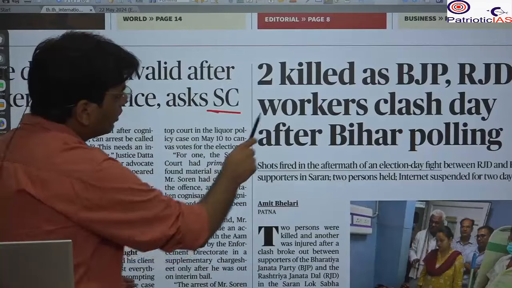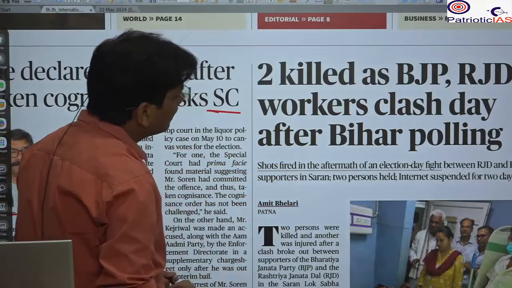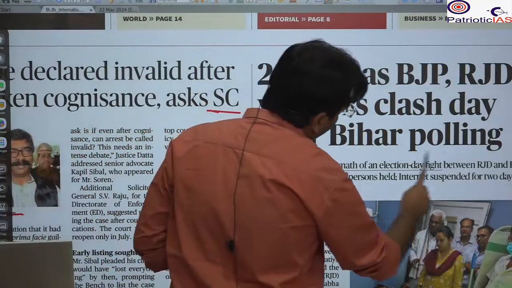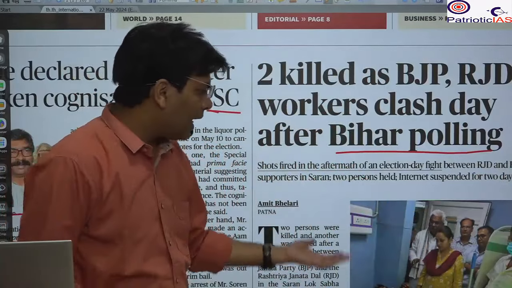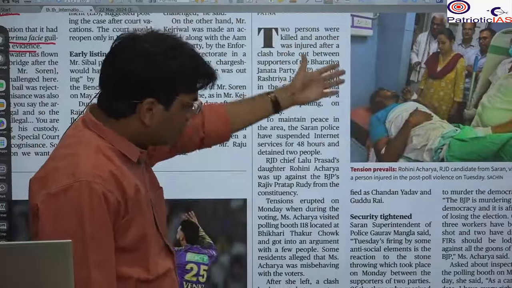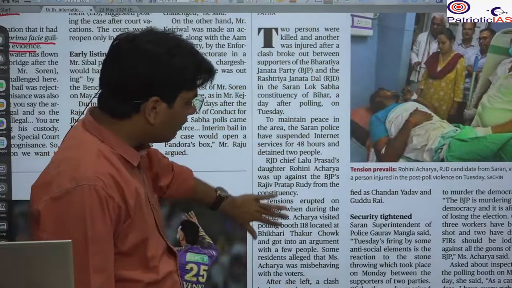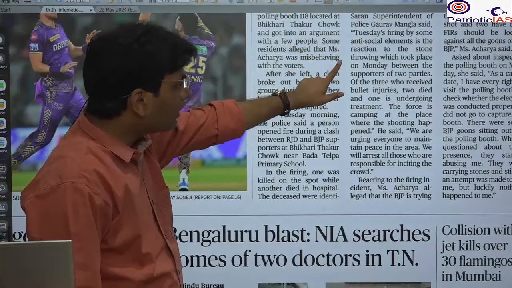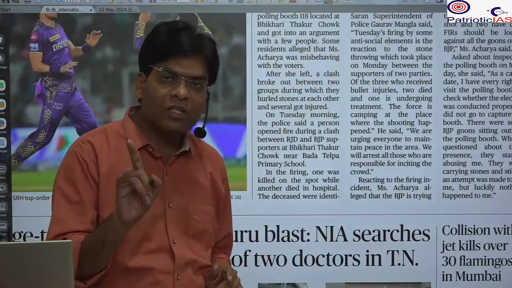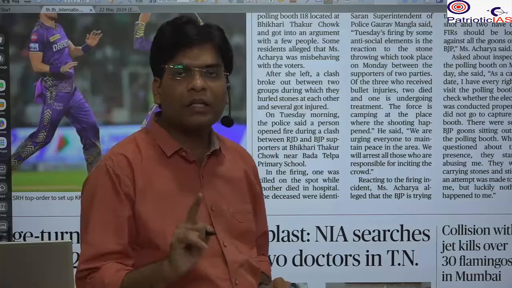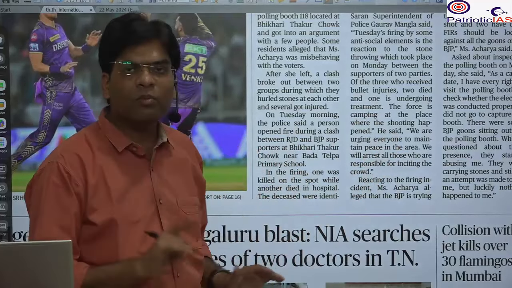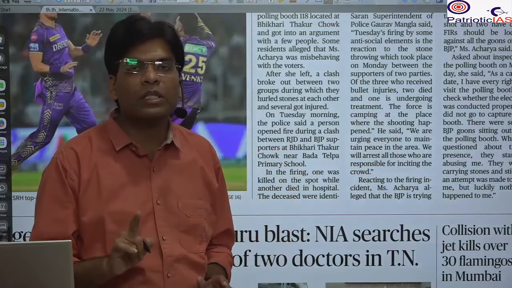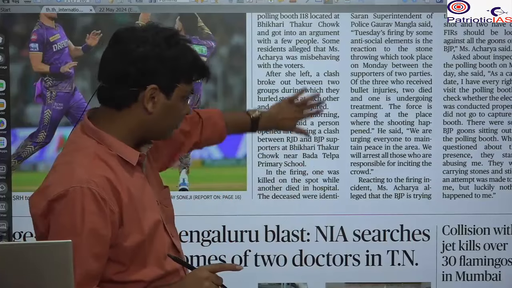Here you will see that two were killed in a clash of BJP and RJD workers a day after the Bihar polling. So you will see that muscle power and money power continued in the Bihar election. You can give this as one example, otherwise none of this is relevant for you. Whenever you mention that muscle power and money power are still there in elections, we need to fight all this to make our Indian democracy stronger.